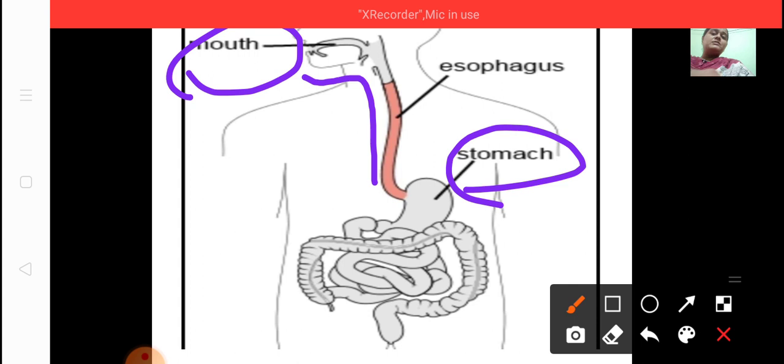Your spelling of esophagus is ESO, but you have to learn OESO. Both the spellings are right, but in the textbook it is given OESOPHAGUS, esophagus. So what is esophagus? The tube which is connected from the mouth, passes through the throat and joins to the stomach, that is known as esophagus. Whatever you eat and drink is passed through the esophagus and goes inside the stomach. Is that clear? See, this is the diagram. Maybe a diagram may come, and you have to name it. This is the mouth, that is the esophagus, this is the stomach. So you have to learn the diagram very, very well.